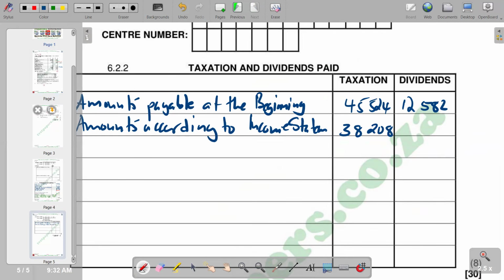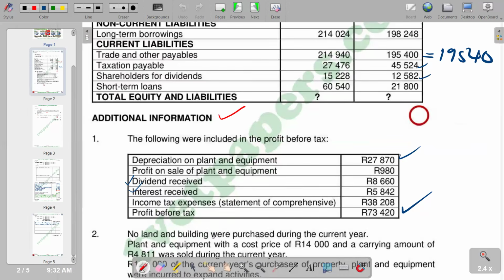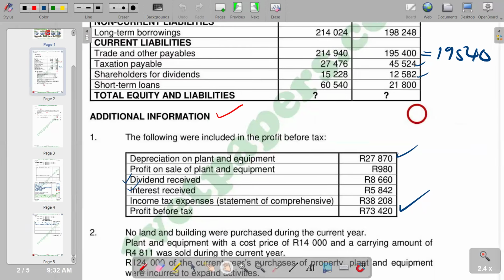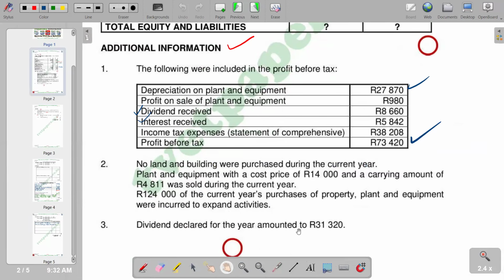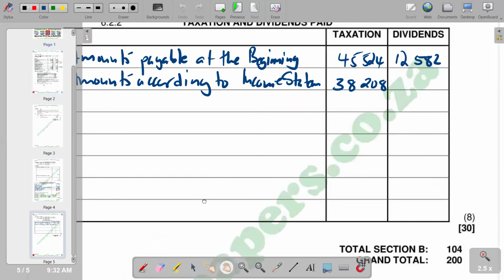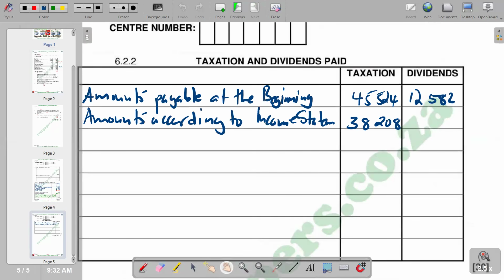And of course, we look for the dividends amount. So for dividends, we see our dividends declared for the year amounted to 31,320. So these are the dividends, the amount for dividends. So we come and put 31,320.